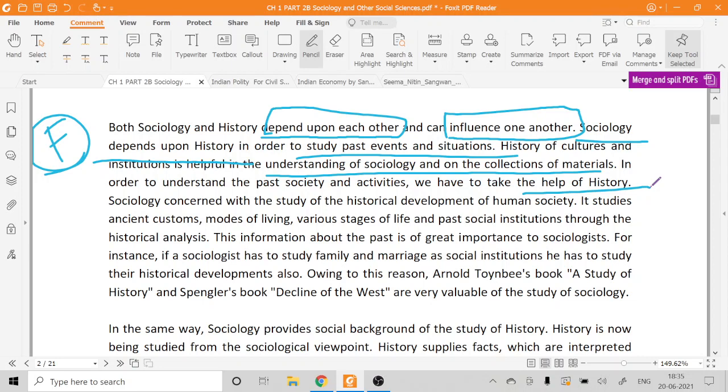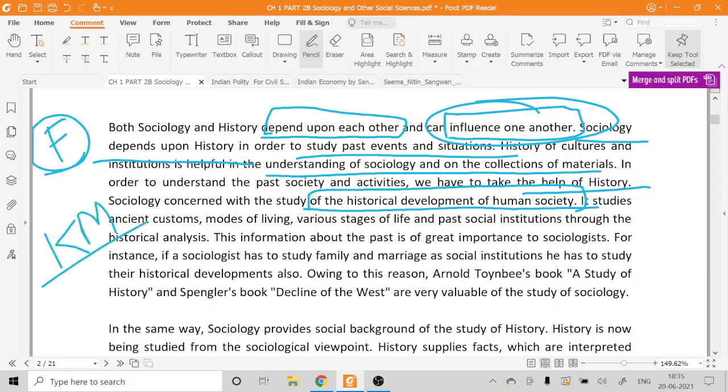Sociology is concerned with the study of historical development of human society. Similarly, sociology is also dependent on history, or can be influenced by history, because when I gave you the example of Karl Marx, we saw how the different human societies have developed in history, for example, from ancient primitive communism to the present capitalistic society. It studies ancient customs, mode of living. As I have already told you, in the feudalism society, the mode of production is what? It is the household activities.